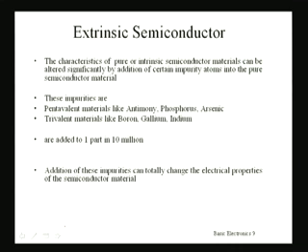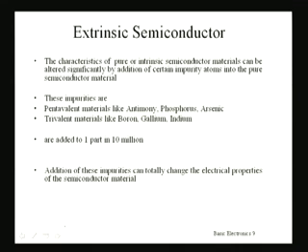But there is another type of semiconductor, which is called the extrinsic semiconductor. This extrinsic semiconductor has the characteristic that its properties can be significantly altered by the addition of certain impurity atoms into the pure semiconductor material. But what type of impurities will be added to the purest semiconductor to make an extrinsic semiconductor are defined.